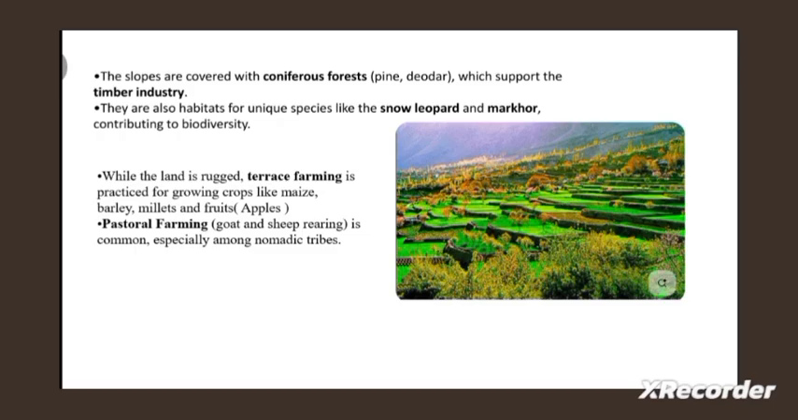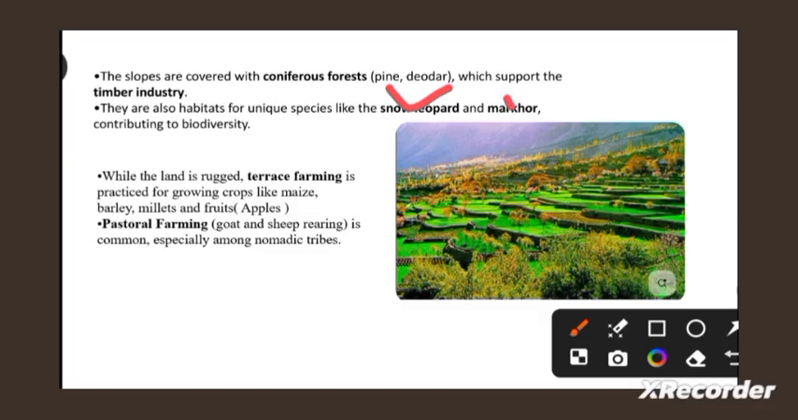Furthermore, the slopes are covered with coniferous forests, pine and deodar, which support the timber industry. Okay, they are also the habitat for unique species like snow leopard and markhor. Yes, we have snow leopard and markhor in the northern region. It's true, we are not discussing fake things. No, not at all. One of my students said, "Hey, how is it possible? Snow leopards in Pakistan?" I said, "Yes, they are." And I realized that they are not understanding the value of Pakistan. Alhamdulillah, we have a vast biodiversity of different animals and species.